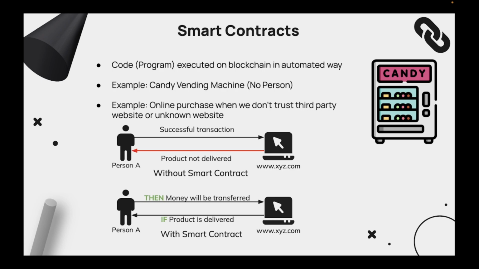So here is an example of a candy vending machine. A person has successfully done the transaction, but the product was not delivered. This issue arises if we use a traditional contract. Whereas if we use a smart contract, there would be certain if-then conditions, like if the product is delivered, then only will the money be transferred to the seller's account. This way we could have more secure and safe transactions. There will be fewer chances of being threatened or losing money.